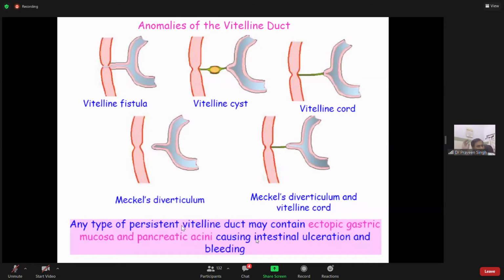Any type of persistent vitelline duct may contain ectopic gastric mucosa and pancreatic acini, causing intestinal ulceration and bleeding. This is another problem. So please remember, you should know what a vitelline or vitelo-intestinal duct is, when it should disappear, and what problems it can cause.